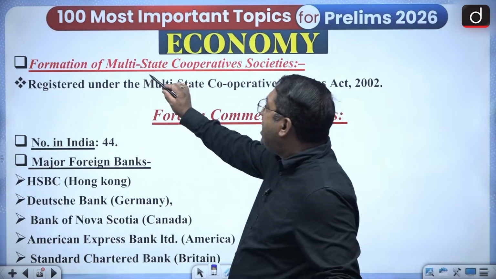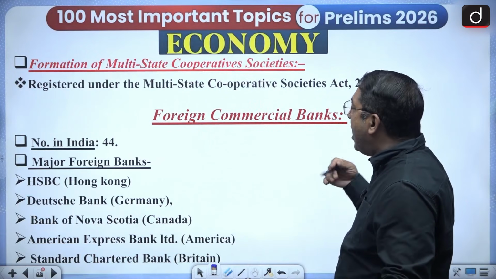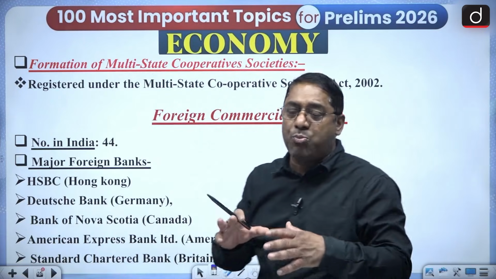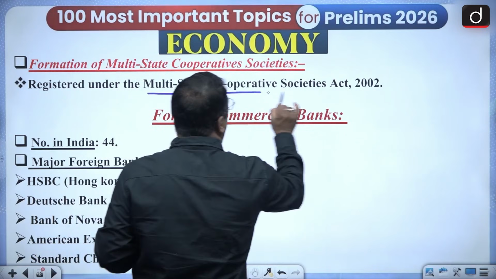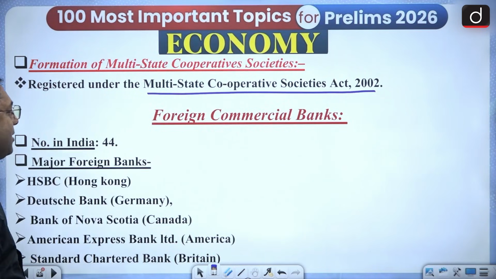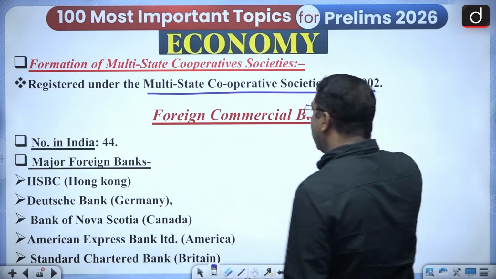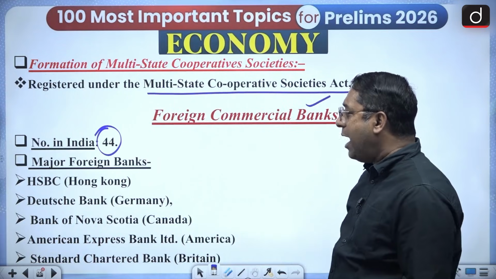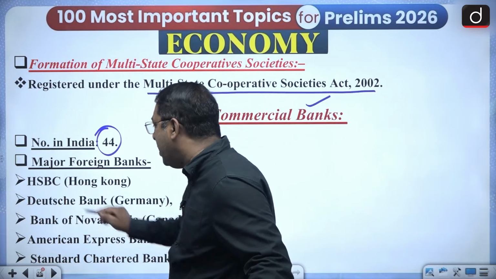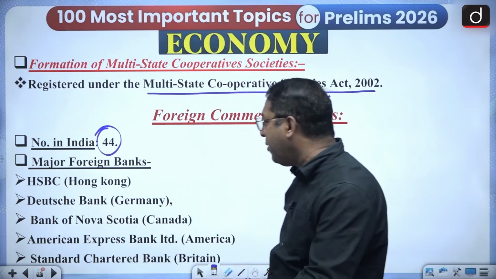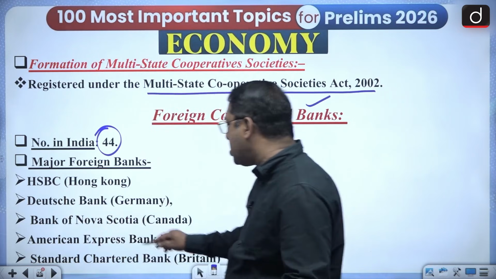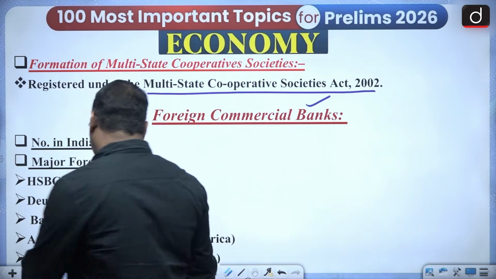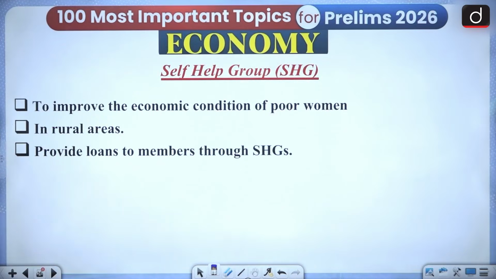Then there are multi-state cooperative societies. Multi-state in the sense they are present in more than one state. So they are registered under the Multi-State Cooperative Society Act 2002. Now there are foreign commercial banks in India. The number of foreign commercial banks in India is 44, and the major ones are HSBC, then Deutsche Bank, which is of Germany, then the Bank of Nova Scotia of Canada, American Express, Bank of America, Standard Chartered Bank of Britain. You have to remember, these are very important.